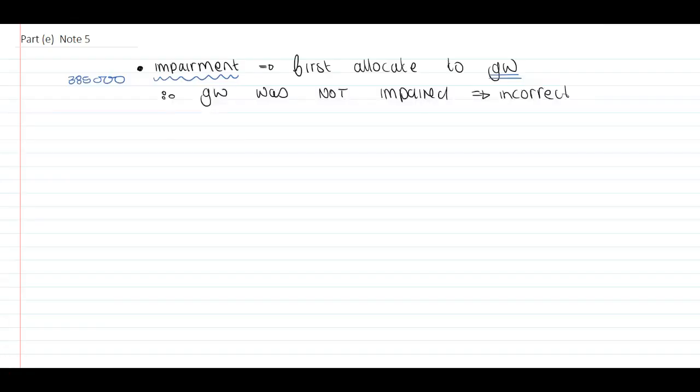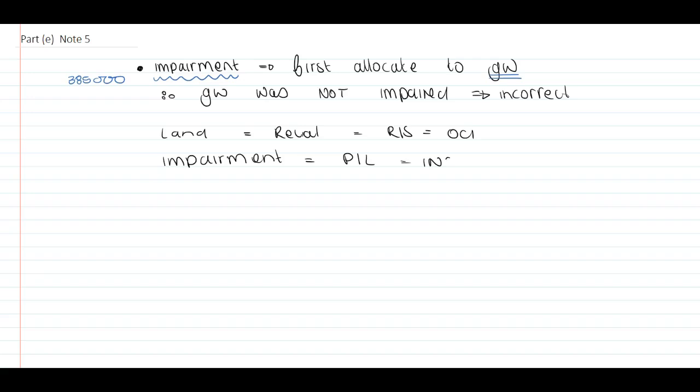Therefore, if our land is recognized based on our revaluation model, our revaluation surplus will be recognized in our OCI. They've indicated to us that the impairment amount was recognized in profit and loss, and this is incorrect. Why? Because this should be through OCI, because this is based on our revaluation model.